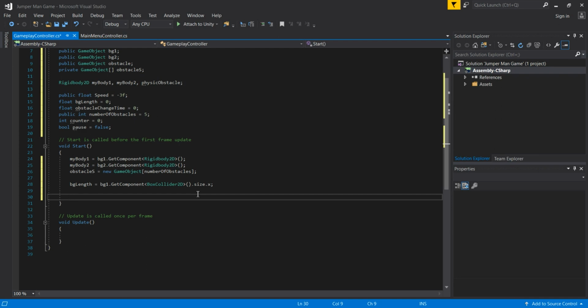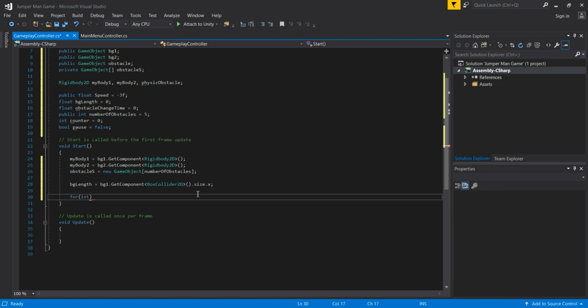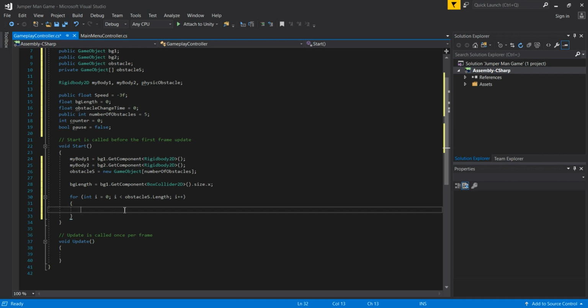And down below now we are going to set up our spawner for spawning our obstacles in our game. So we'll simply open a for loop. We are going to create an integer i variable, which is going to be 0 by default, and then we are going to check as long as this i is less than our obstacles array dot length. Then we pass a semicolon, and we are going to increase our i variable by 1. I made a mistake here, so i plus plus, and now we are done with our for loop.